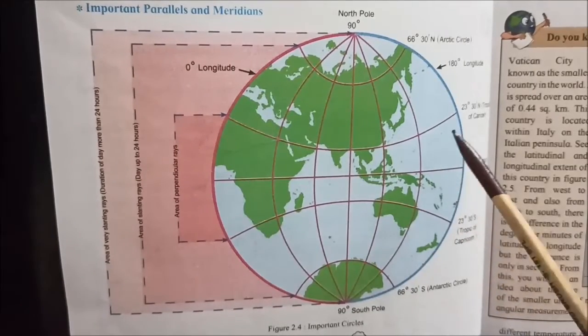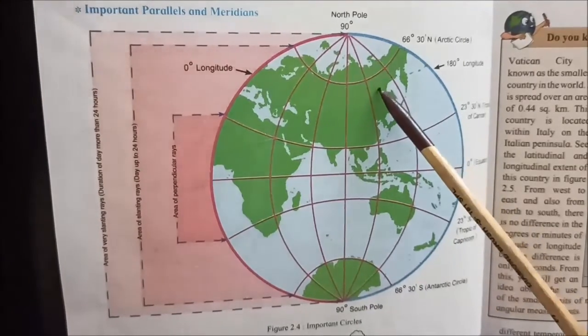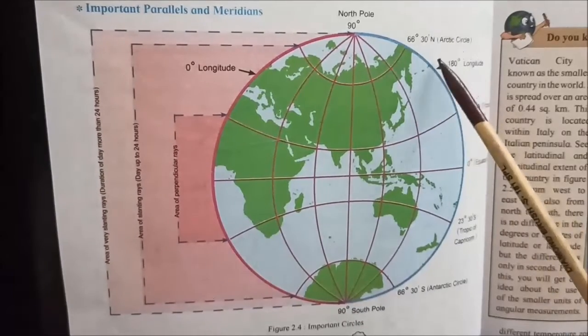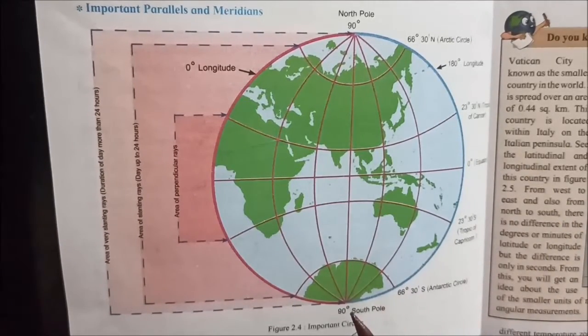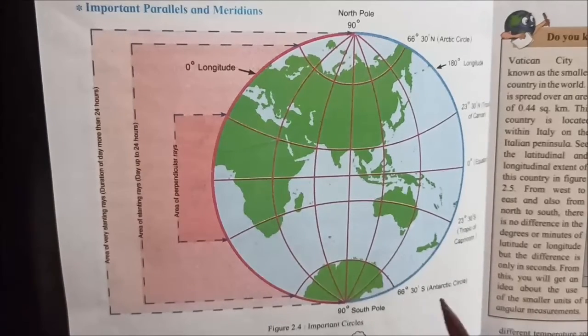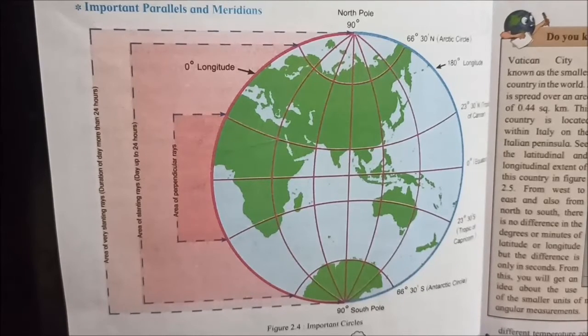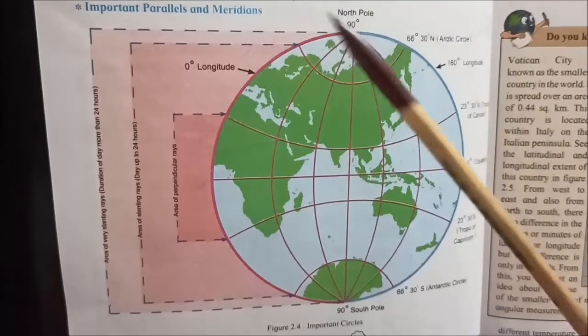The parallels at 66 degree 30 minutes north and south of the equator are also important parallels. In the areas between these two parallels, throughout the year, daytime remains within the limit of 24 hours. These are called the Arctic Circle and Antarctic Circle. Depending on the seasons, daytime can be greater than 24 hours in the areas between the polar circles and the poles.